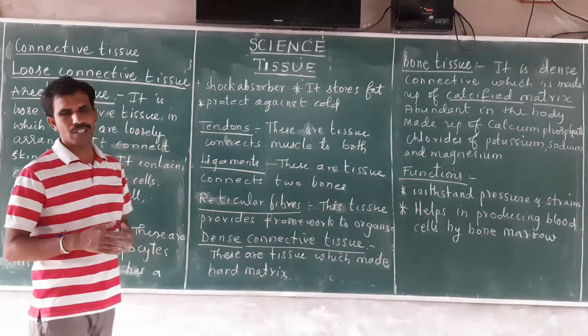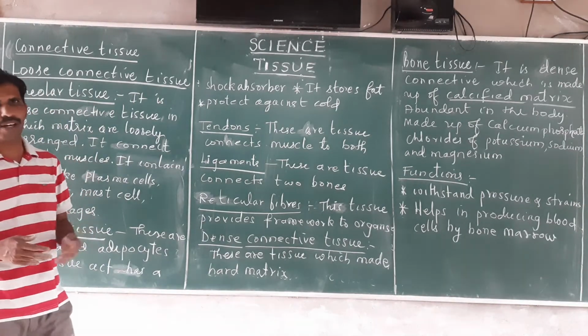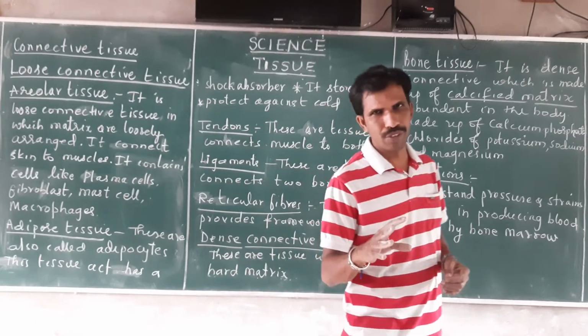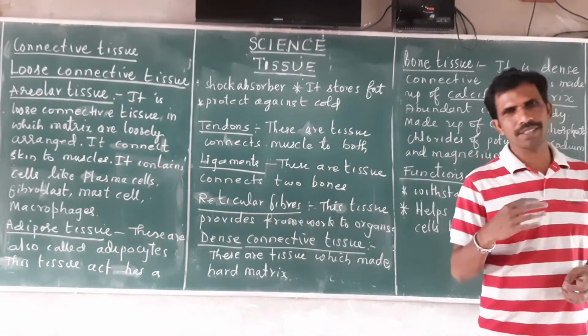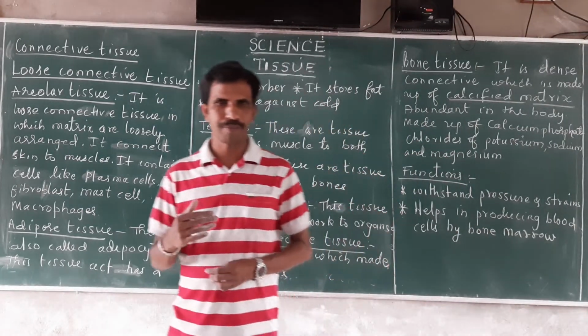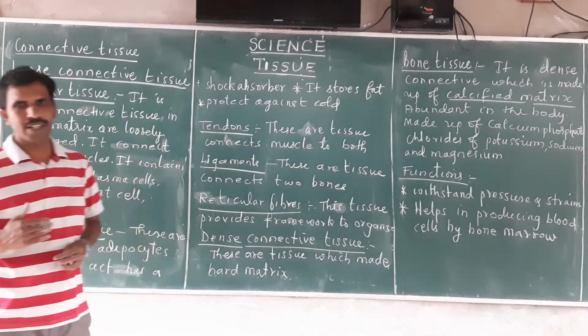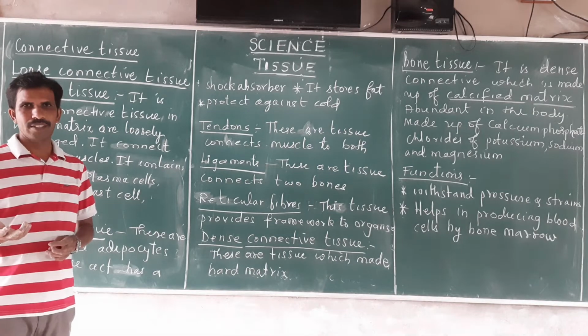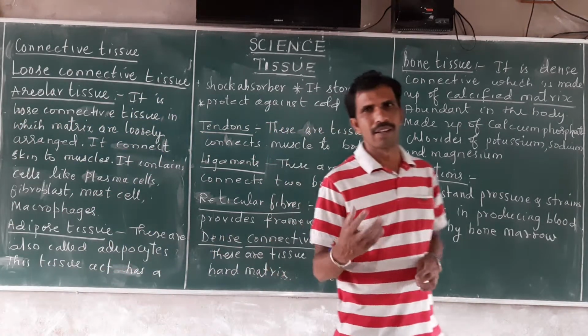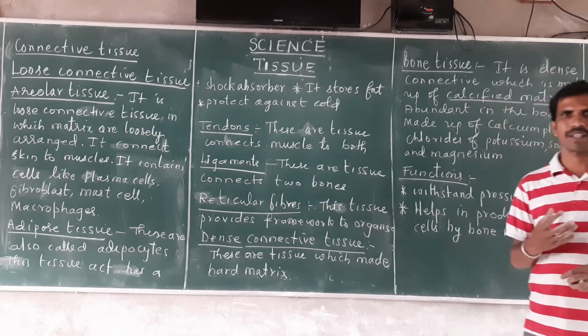I told you the functions of epithelial tissue. Epithelial tissues are absorptive in nature. They help in absorption. They help in the digestion of food. They help in the secretion of chemicals in the body. They help in transfer of material inside and outside the body. They help in producing gametes. They help to produce pigments in the skin. They help in various functions of the body.